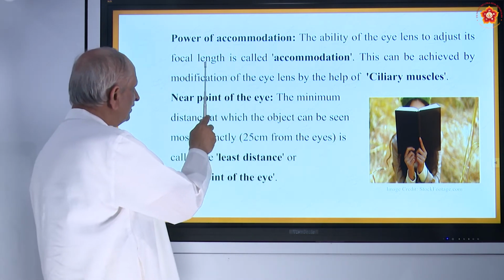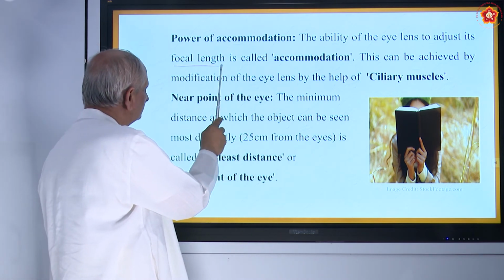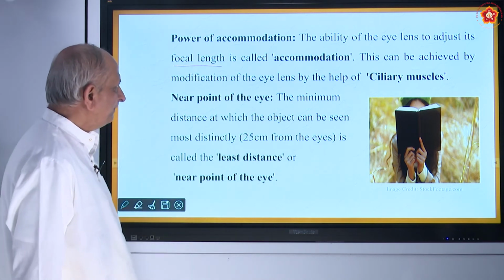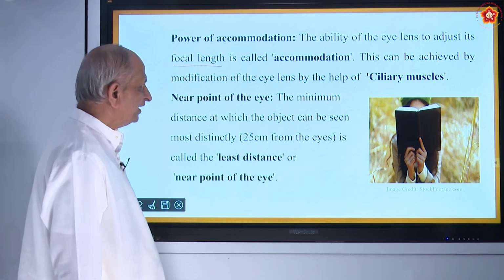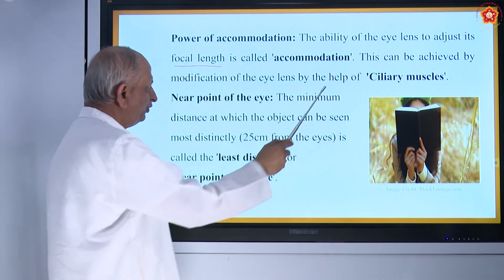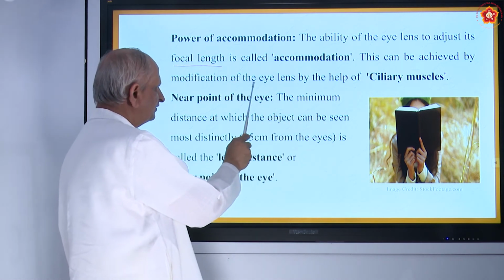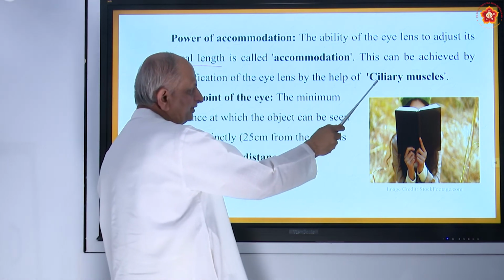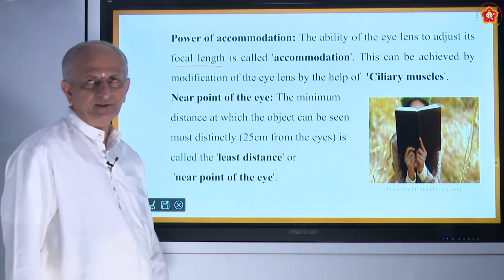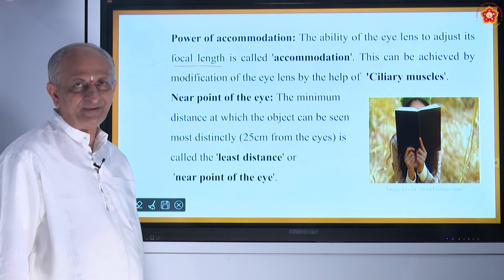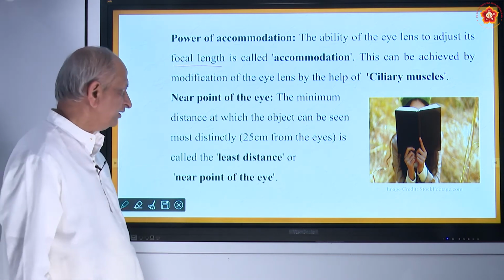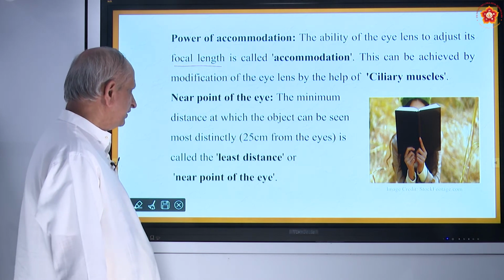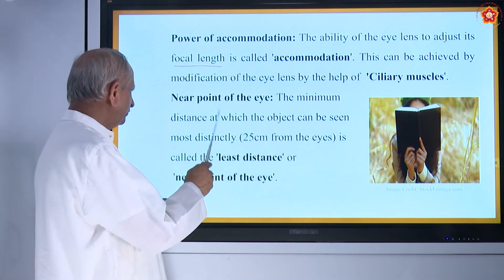All this adjustment of the focal length by the help of the eyes is the ability of the eye, called accommodation. This can be achieved by modification of the eye lens by the help of ciliary muscles. I told you already about the ciliary muscles, which help for elongation or contraction of the lenses.